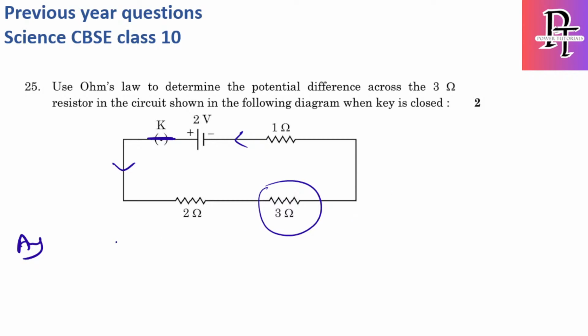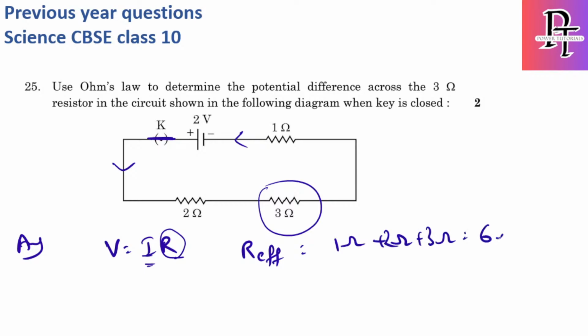So what is potential difference? From Ohm's law we know V is equal to I into R. We know the resistance, which is 3 ohms. We need to find the current. If you notice, all three resistors are in series. So R effective is equal to 1 ohm plus 2 ohm plus 3 ohm, which is 6 ohms. The potential is 2 volts.